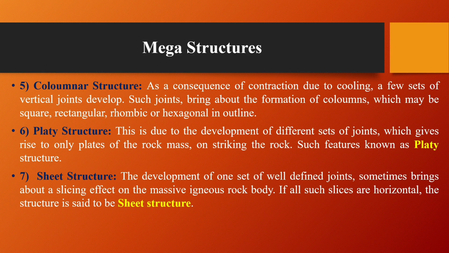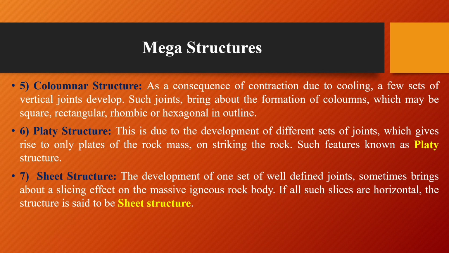The fifth one is columnar structure. As a consequence of contraction due to cooling, a few sets of vertical joints develop. Such joints bring about the formation of columns which may be square, rectangular, rhombic or hexagonal in outline.